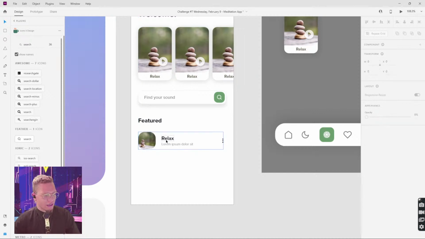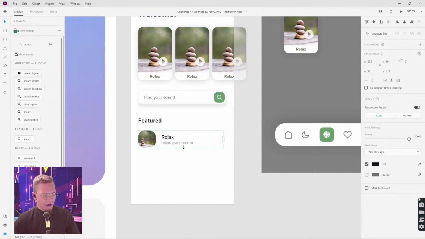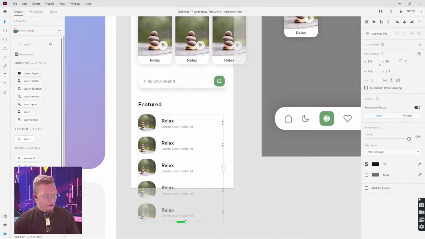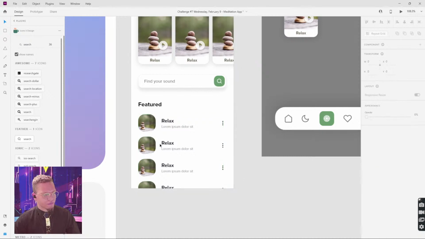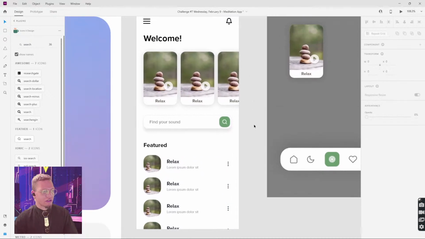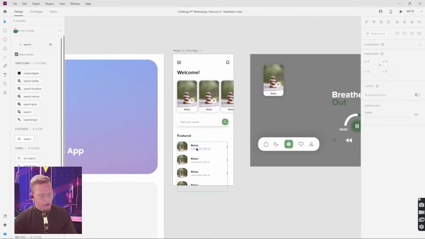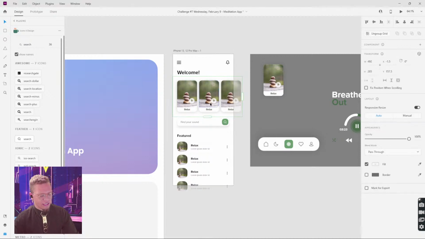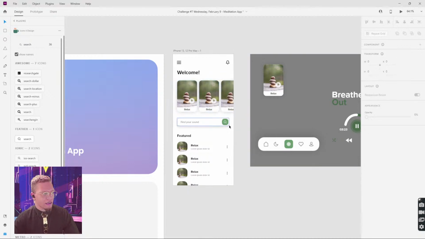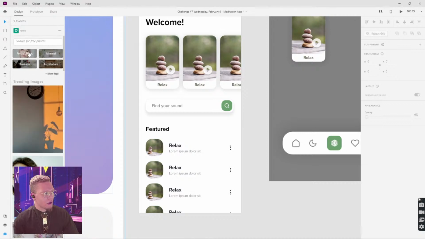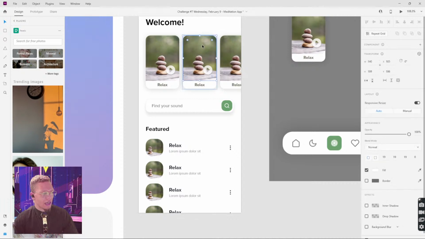So what I want to do here is I'm going to also use my repeat grid, but then we're gonna stack everything. So I'm gonna just pull this down to about 5 or 4, we'll do 4. And from here, now we can start messing around with things. So I'm gonna ungroup this, Control-Shift-G or Command-Shift-G if you're on Mac. I'm gonna do the same for our repeat grid up here. And now we can go back to my plugins and we're gonna go get some handy dandy photos.